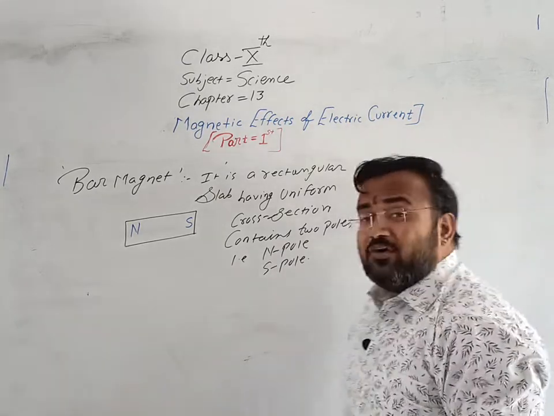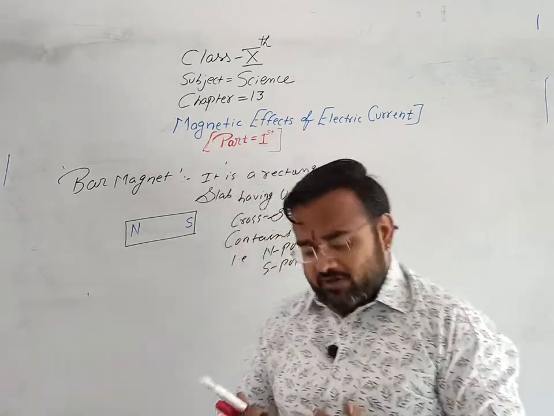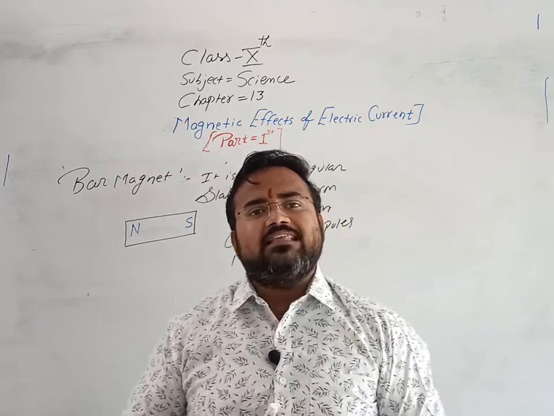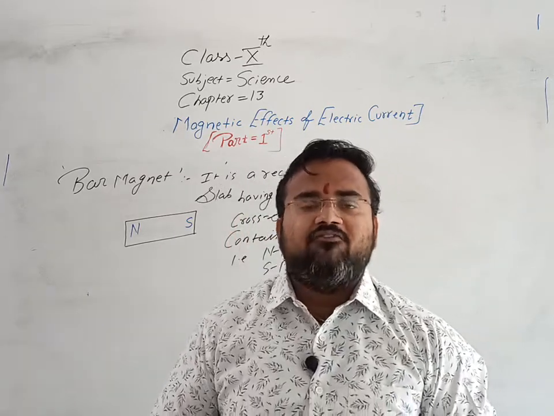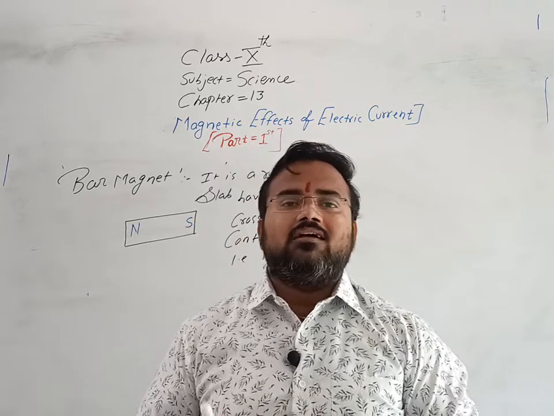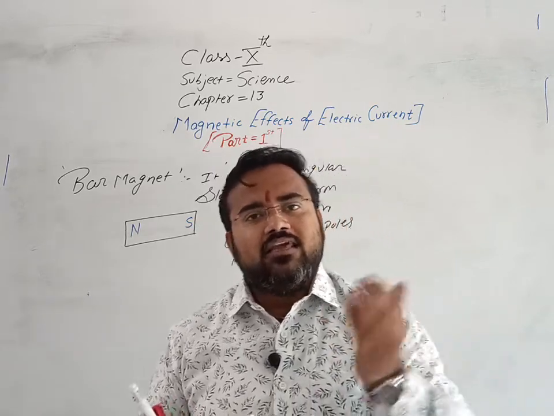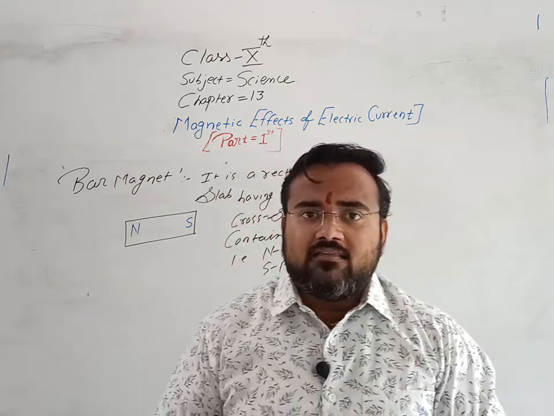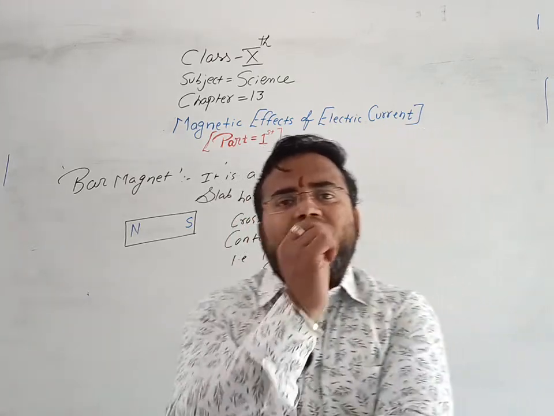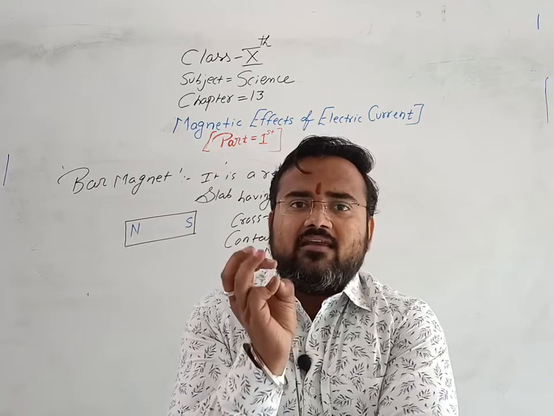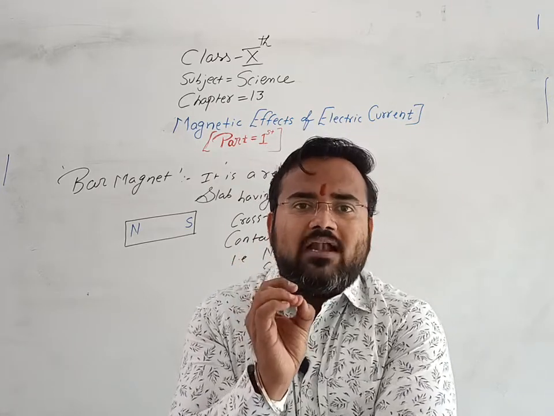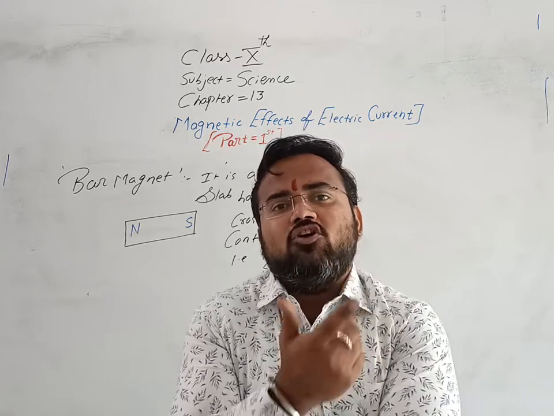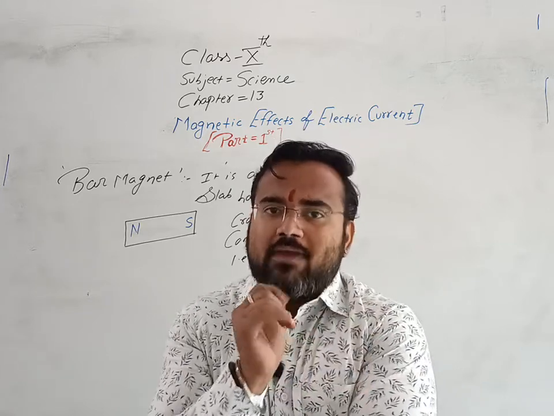Okay. Before understanding the bar magnet, let me tell you what a magnet is. A magnet is an object which attracts iron, nickel, steel, cobalt, etc. These four metals are attracted by the object, and then that object is known as a magnet.